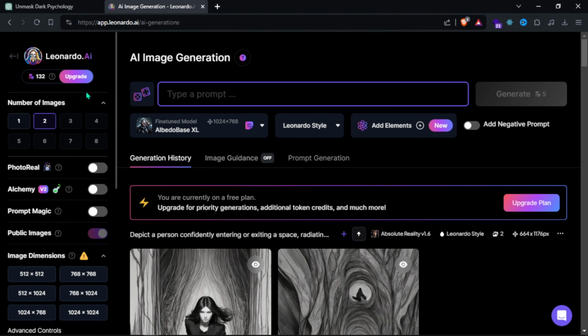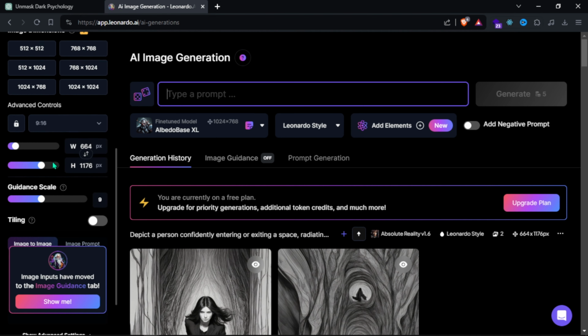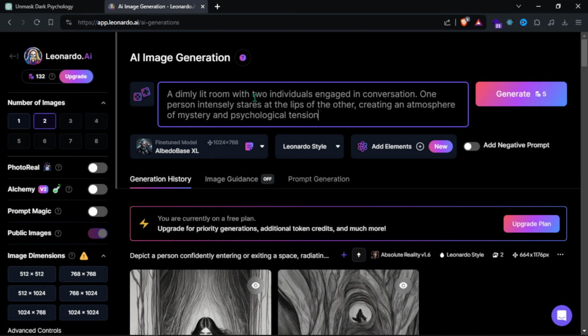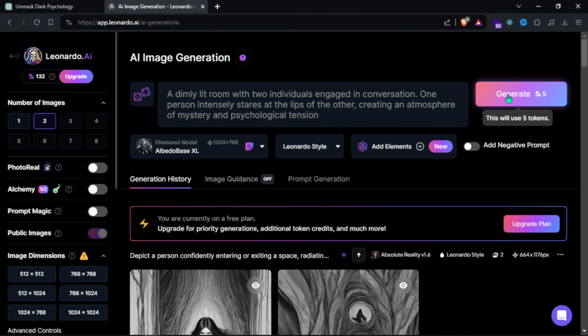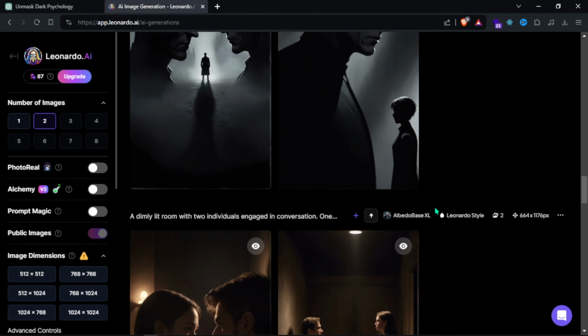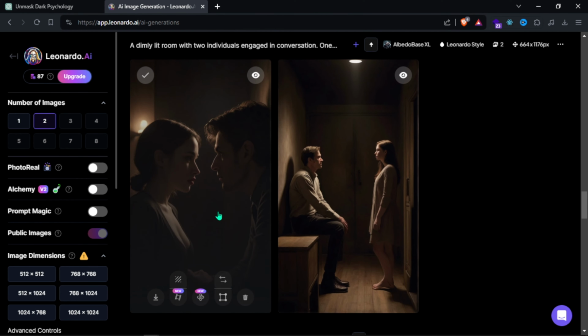So it's very handy, and then you're ready to open Leonardo AI and start pasting your prompts in there. Before we start generating, make sure to follow these settings. Select 2 or more on the left side. Next, select these image dimensions, just like on my screen. Now select elbow base right here. Now paste your first prompt that you get from ChatGPT, hit generate, and repeat that for all the prompts. And as you can see, it gave us something quite good, but it does make some mistakes. You can try more. This is just a tutorial, so I'm going to download all the images that I like.